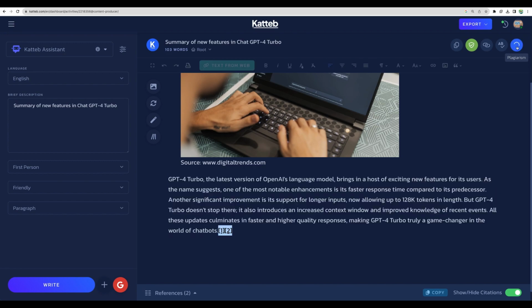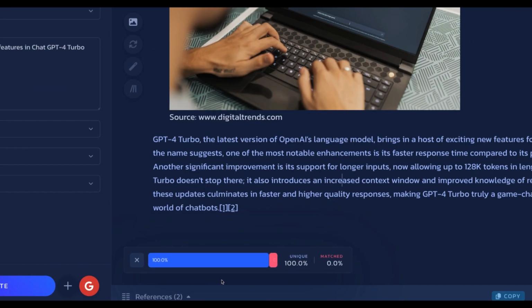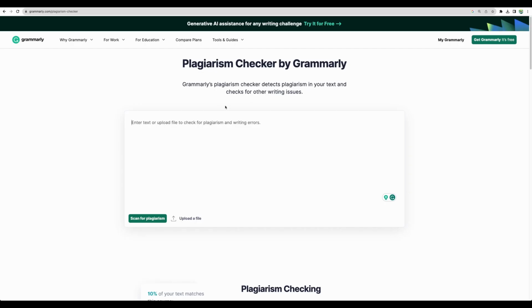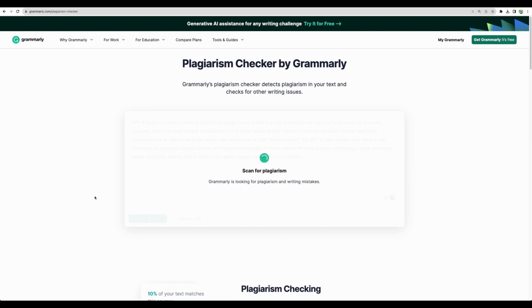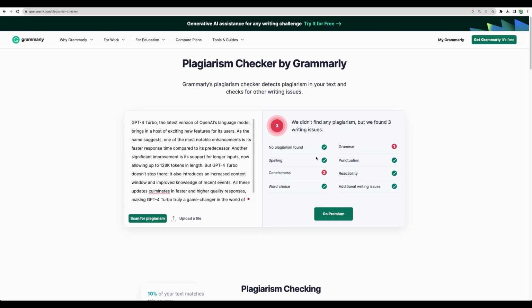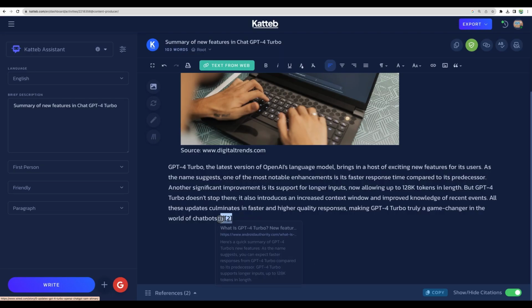Let's use that. So I can see it works probably line by line. So the internal plagiarism checker stated that it is 100% unique content. Let's quickly check that in Grammarly as well. And yeah, Grammarly also states that no plagiarism was found. All right. Okay, so what else can we do with the content?